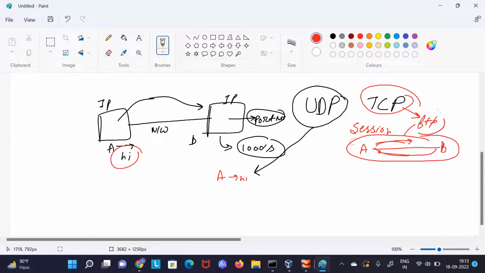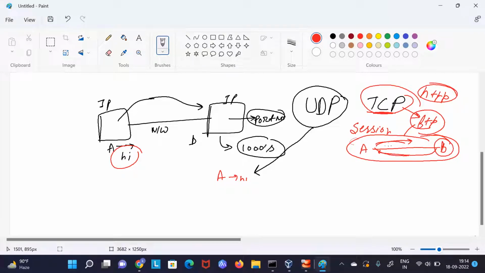If you are transferring some important data with HTTP, because normally we browse the internet, a lot of data is there, right? If we miss some part of this, then it would not be a good experience. A lot of things will crack. So that's why we are using TCP here, because it makes sure every bit is transferred and received by the receiver.